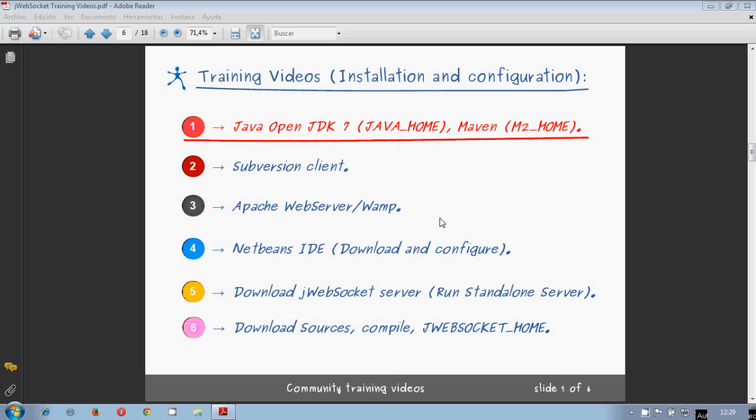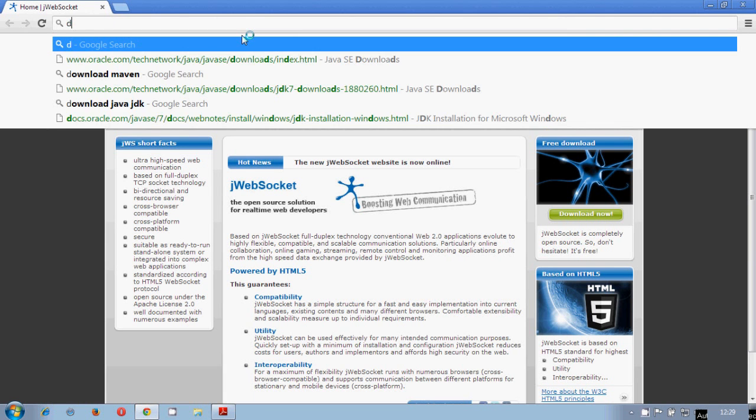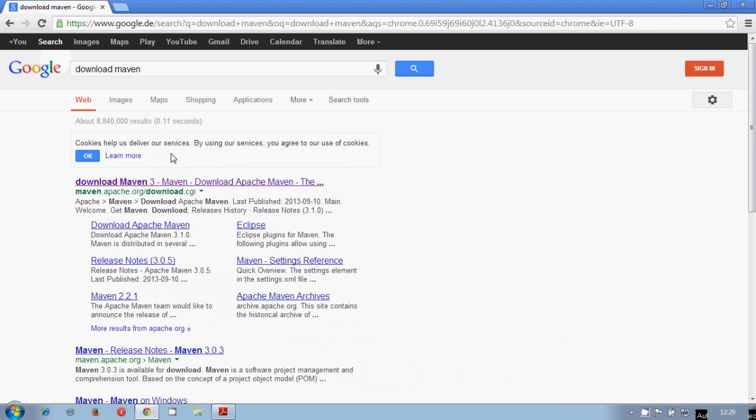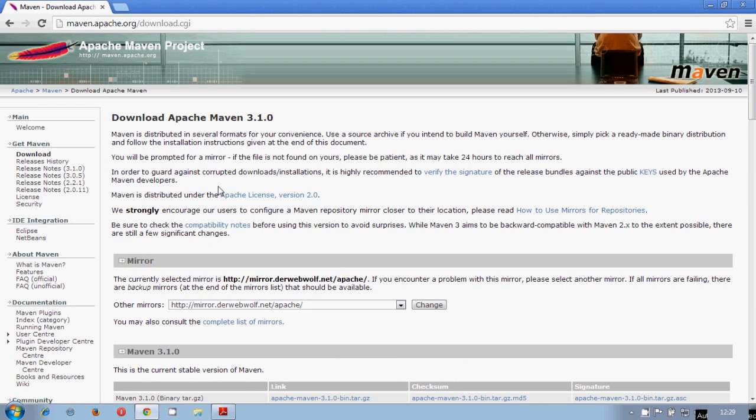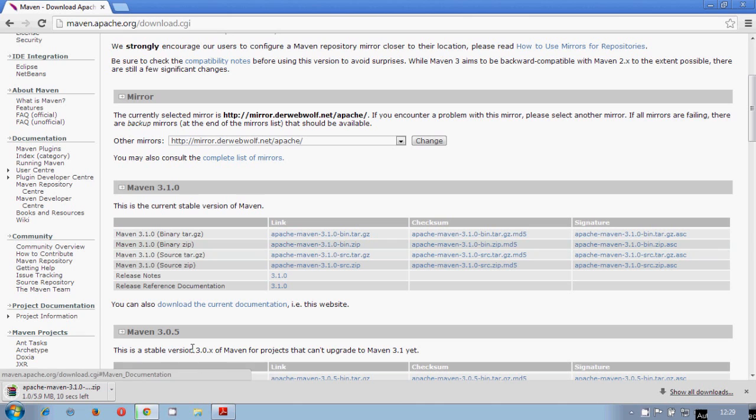So the second step is downloading Maven 2 and exporting Maven to home. So the first thing we need to find the place where to download Maven from. We will get the latest source of Maven from the Maven website, apache.com. So we need the binary. In our case, we get the first binary with the latest version.